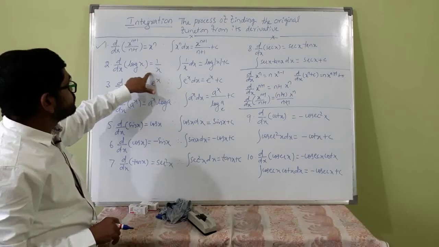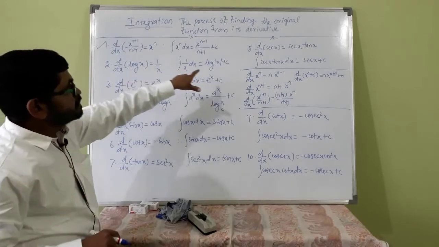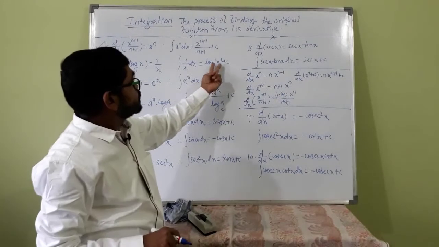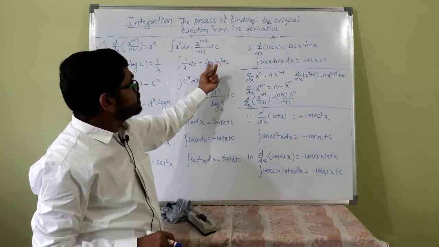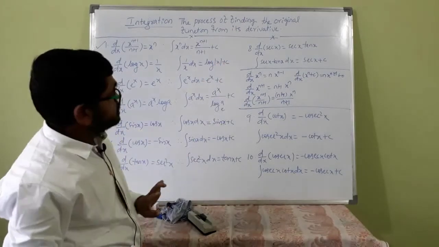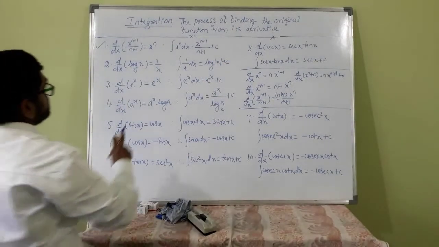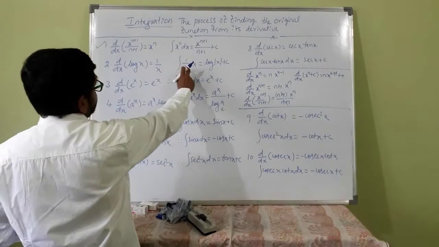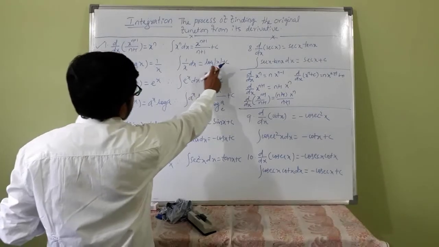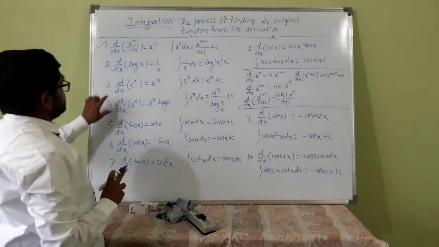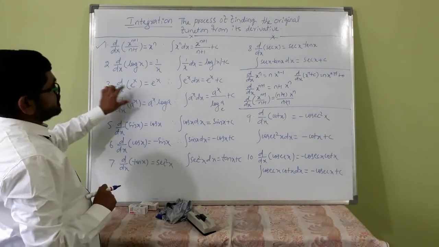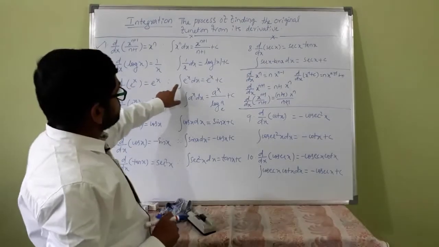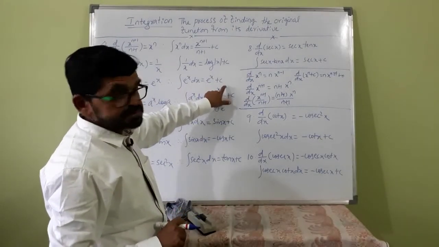So integration of 1 by x is log of modulus of x, because log of a negative number cannot be defined. See, d by dx of log x is 1 by x. So integration of 1 by x dx is log x plus c. d by dx of e raised to x is e raised to x. So integration of e raised to x dx is e raised to x plus c.